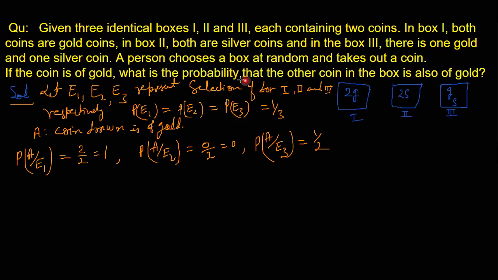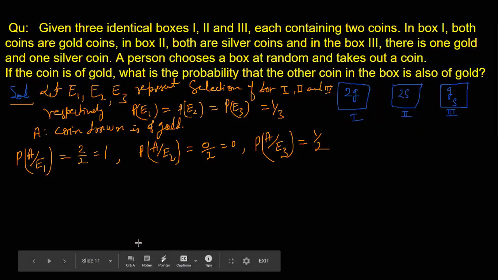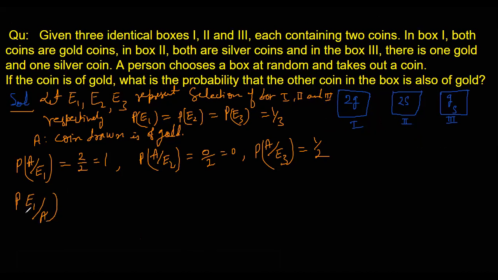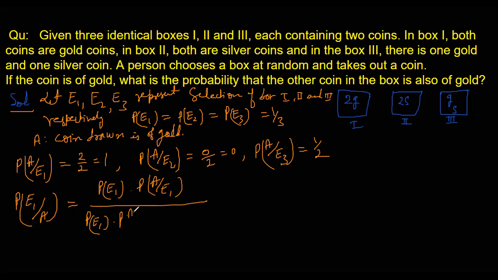Now they're asking what is the probability that the other coin in the box is also gold. That means they're asking what is the probability that the coin was selected from box 1. That means we need to find P E1 over A. Now by Bayes theorem, this can be said as PE1 into PA over E1, divided by the sum of all the probabilities, the total probability in the denominator, right?